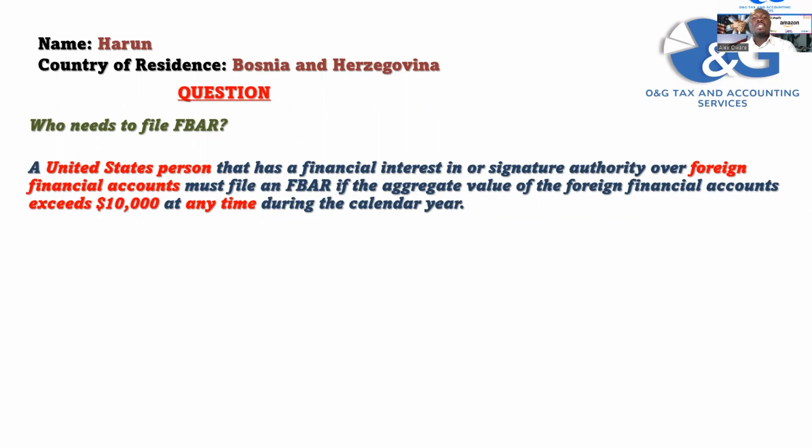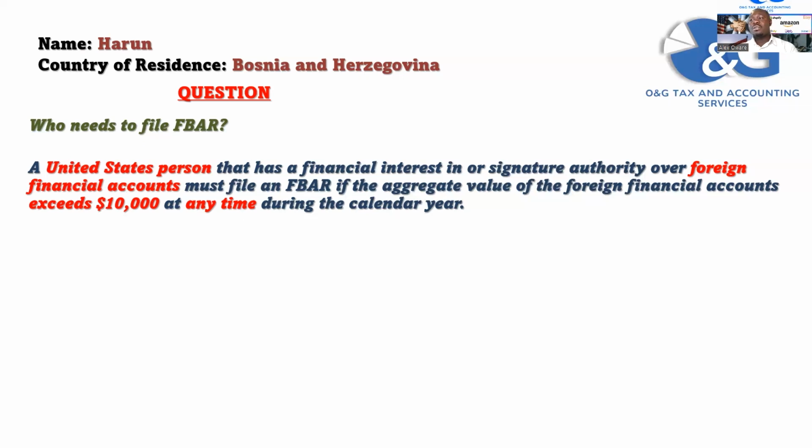Some people are still confused. They would say my ending balance is $1,000, so I don't have to file FBAR. That's not correct, because when you look back at the middle of the year, you had $11,000, which exceeds the $10,000 threshold. So this applies when you're a U.S. person, you have a foreign bank account, and the account has more than $10,000 in it at any time during the calendar year.